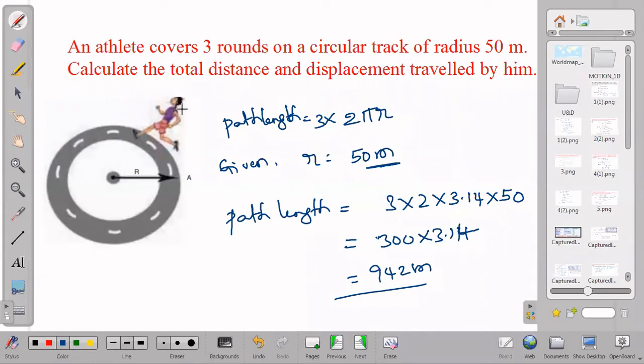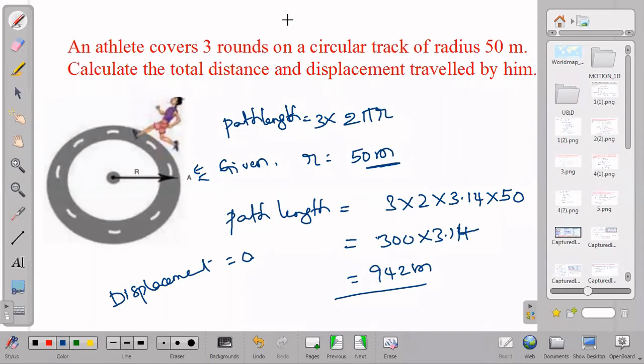And when we speak about displacement, what do we get? He completed 3 rounds. That means if he started from point A, after completion of 3 rounds, where will he be? Again, he will come back to point A only. So its initial point is this, and final point is also that only. So if we speak about displacement, displacement will become equal to 0, right? So in this example and in the previous example, displacement came as 0.